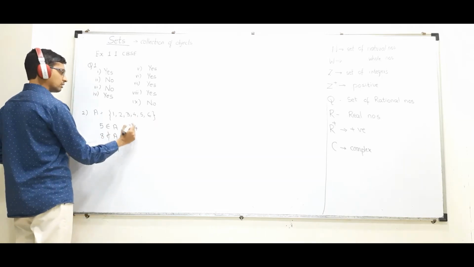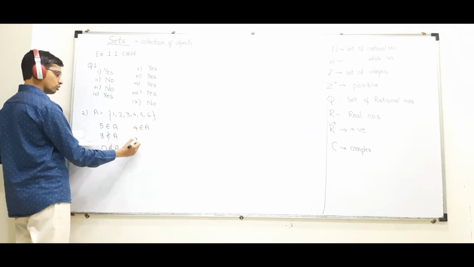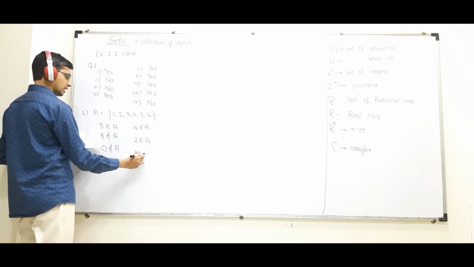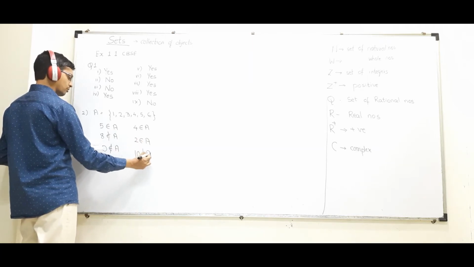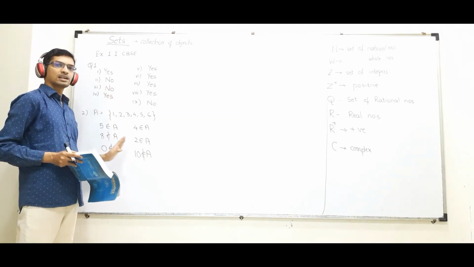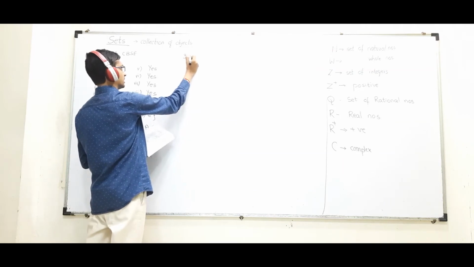Then 4, it is there. So it belongs to A. 2, it is there. It belongs to A. 10, it is not there. It does not belong to A. Correct? Very easy sums. Just a quick revision for you. Okay? Now, question number 3.